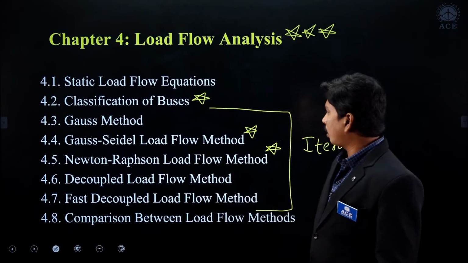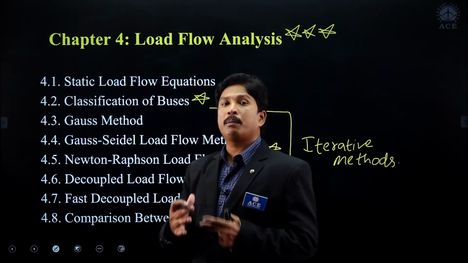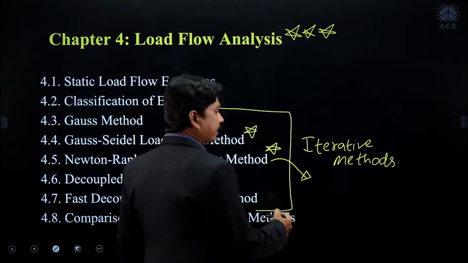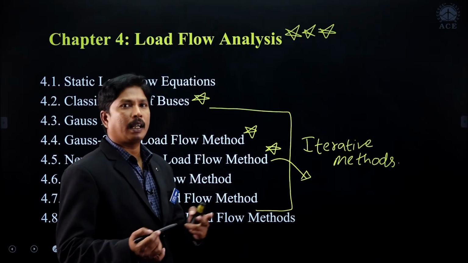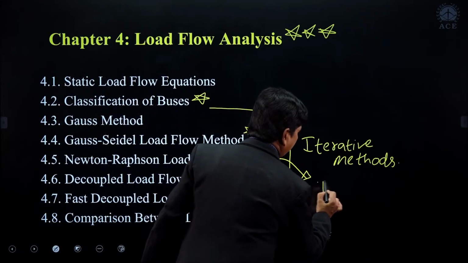In the Newton-Raphson load flow method, the most important concept is the Jacobian matrix construction. Finding the size of the Jacobian, and in that, the individual sizes also, they ask. So, Jacobian size.